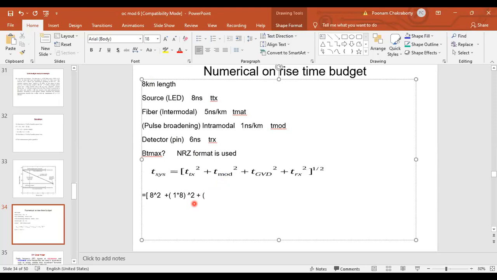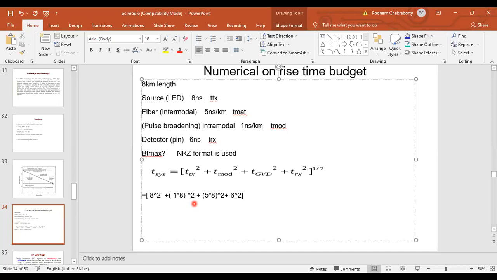So again I have to multiply by 8 to remove that kilometer. So 5 into 8 square plus the last one is 6. It's a very simple question that is coming. Now you tell me the answer.